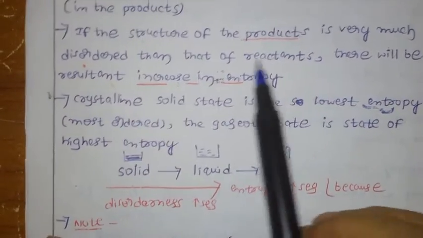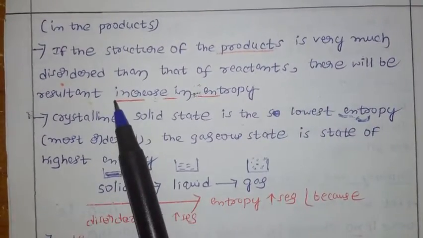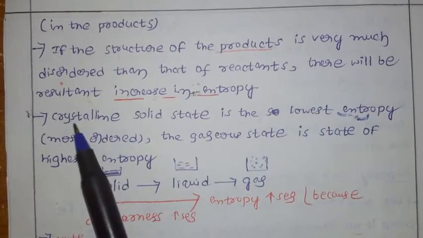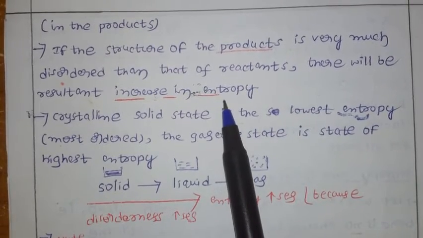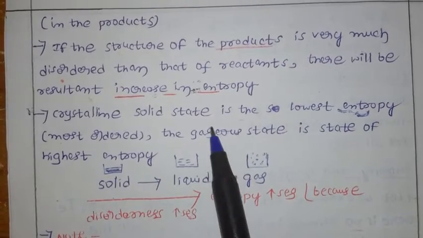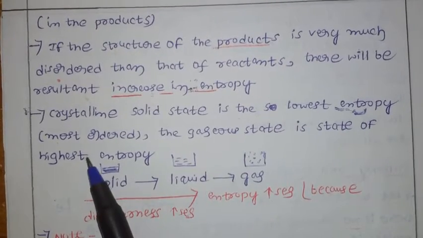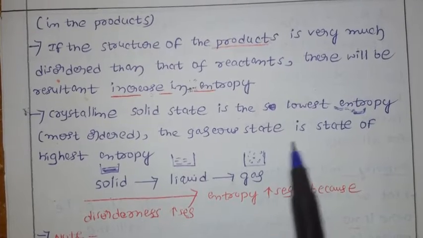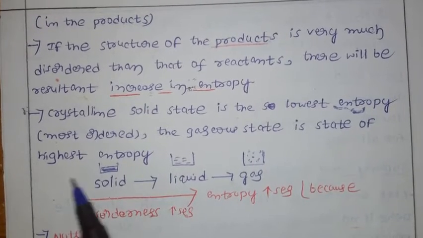This is the meaning of that point: if the product is much more disordered than the reactant, entropy increases. Crystalline solid state has the lowest entropy, meaning most ordered. The gaseous state has the highest entropy.